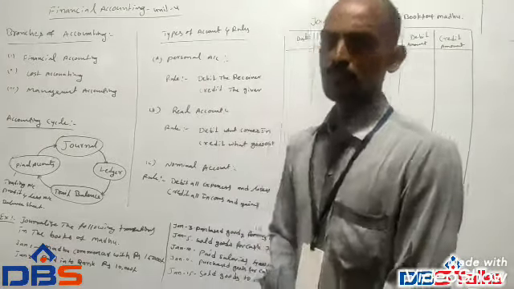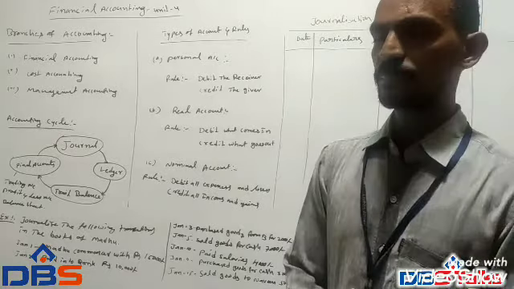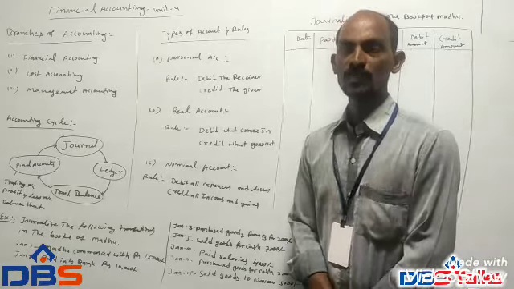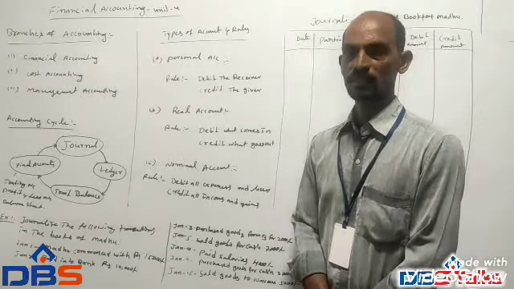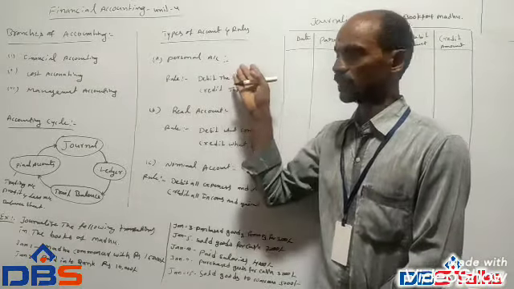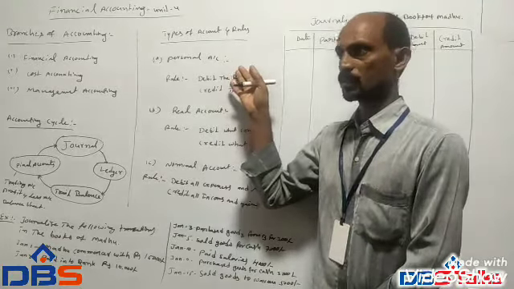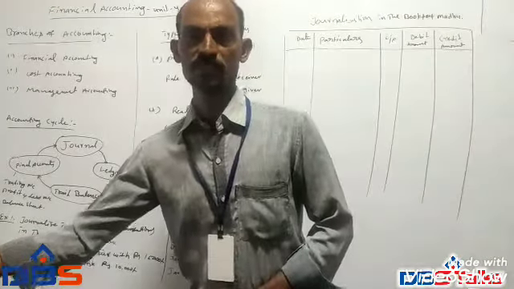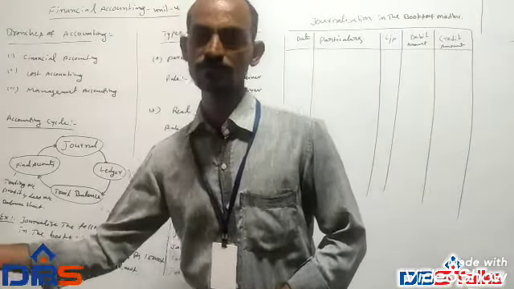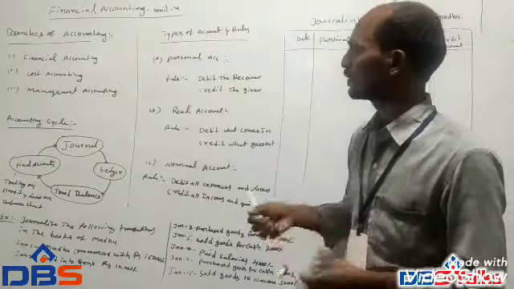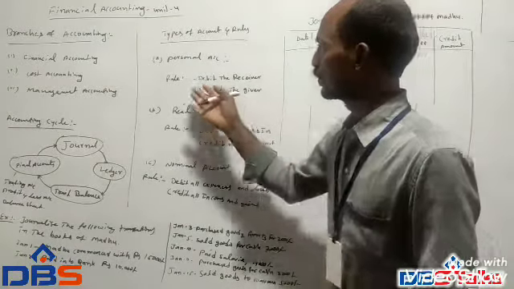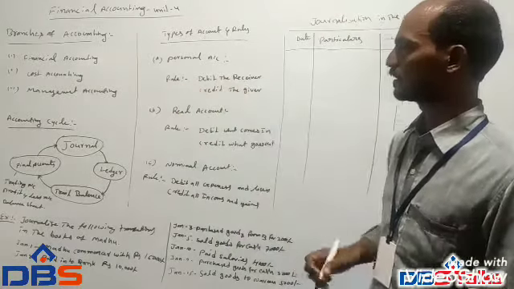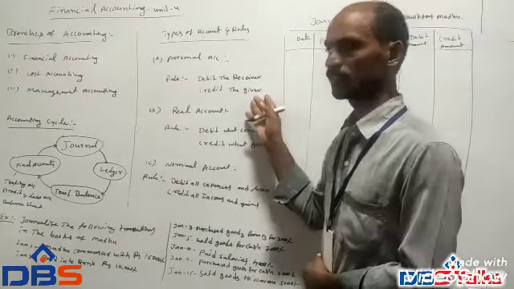These accounts are opened in the names of persons, company names, firm names, etc. The rule for a personal account is: debit the receiver and credit the giver.